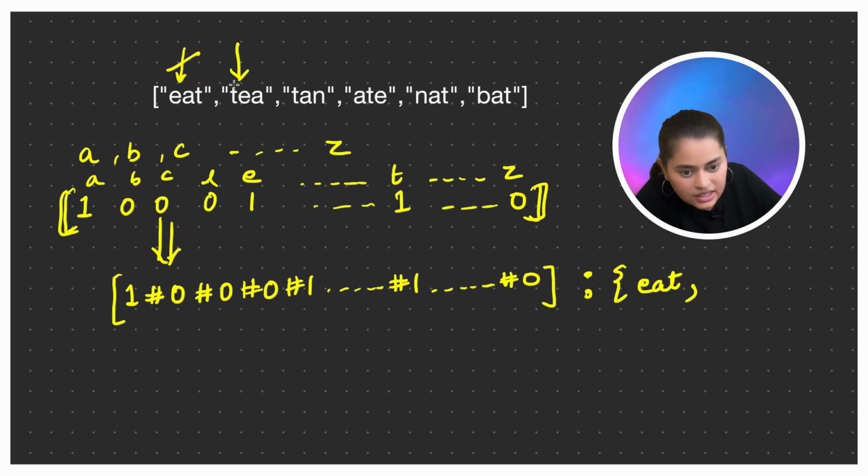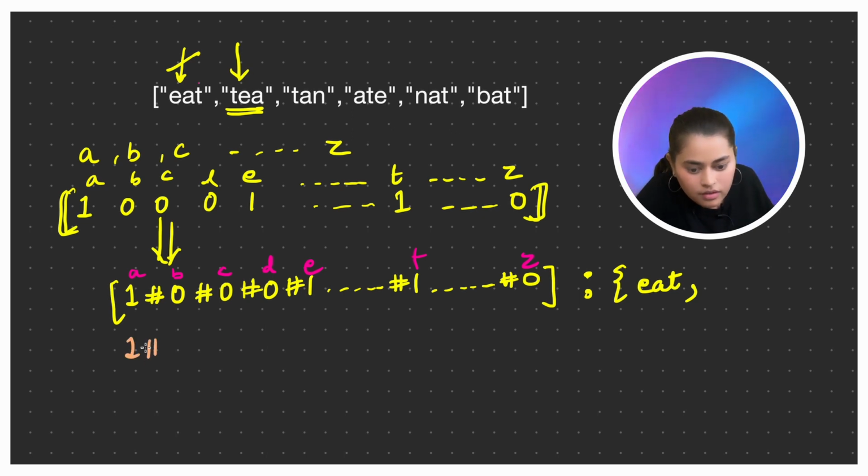Let's come to tea. Let me write this: A, B, C, D, E, T and Z, right? When we come to tea, I'll count the frequency of A, it is 1. B is not present, it is 0. Frequency of C is 0, frequency of D is 0, and frequency of E is 1.